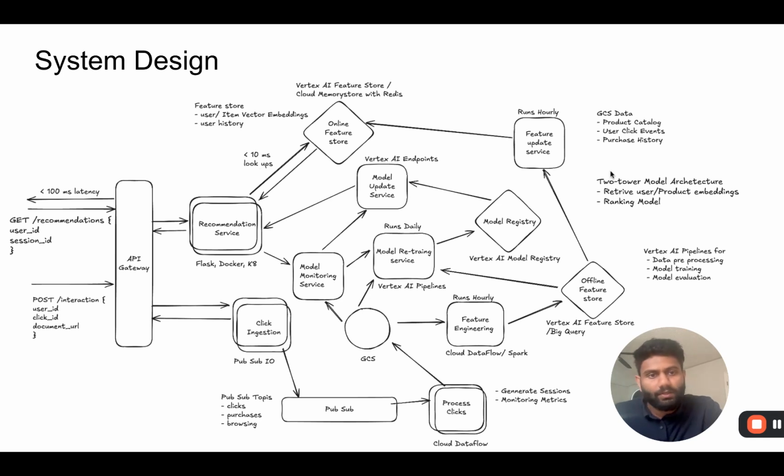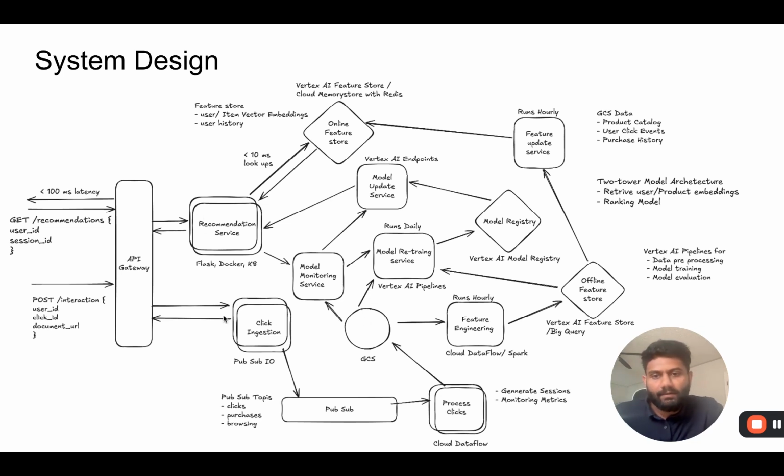Let's dive a bit into the model architecture that we'll be supporting. So as I said, we want to use a state-of-the-art recommendation model. And most state-of-the-art systems are currently based on this two-tower model architecture. One is retrieving user and product embeddings, basically using nearest neighbor algorithms to generate candidate products, and then doing a second level of ranking or filtering and applying any other business logic on top of these retrieved products. That will be handled by the recommendation service.